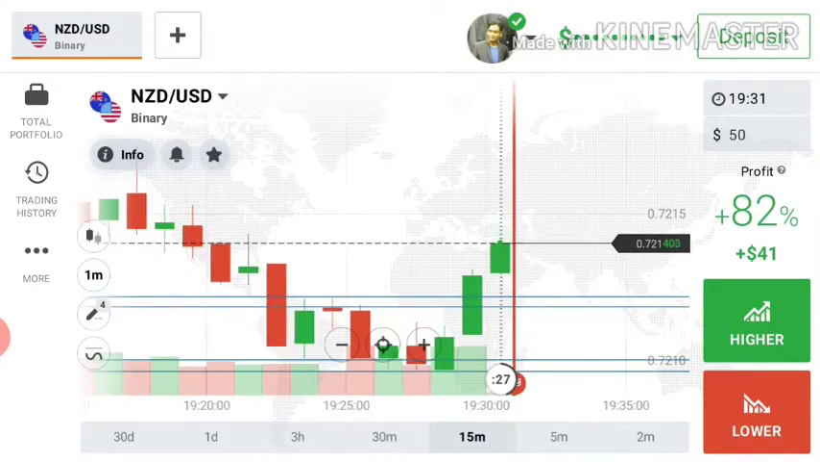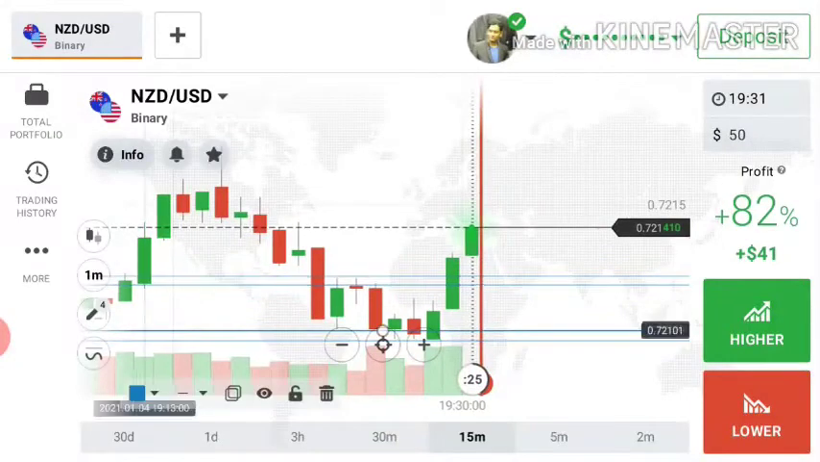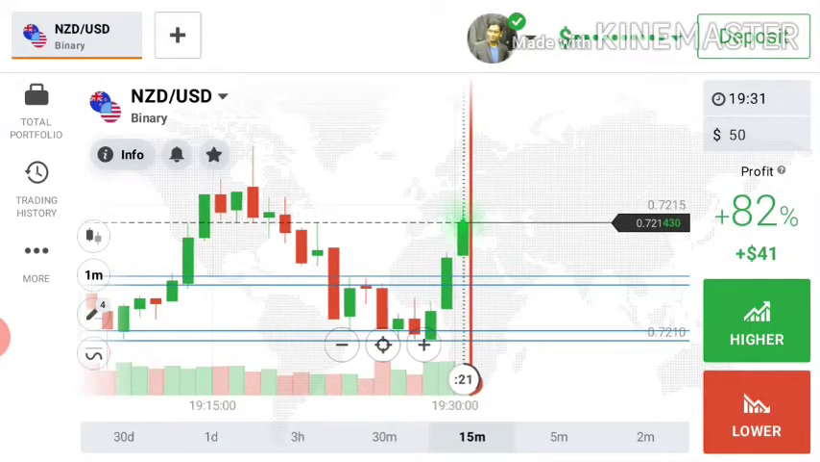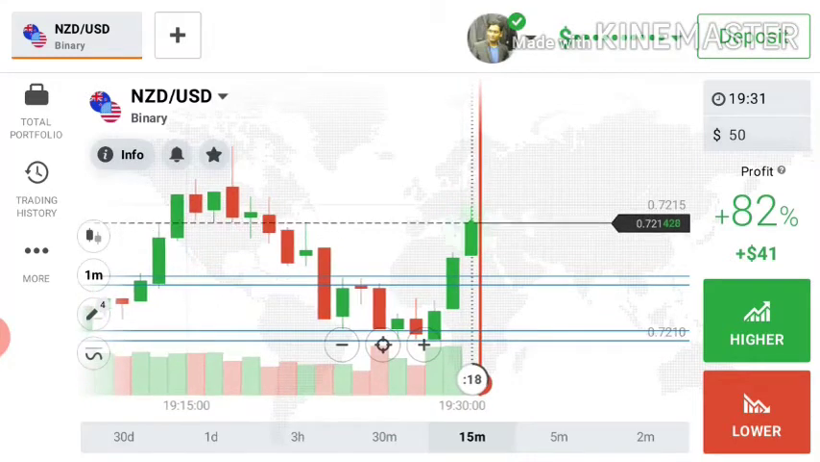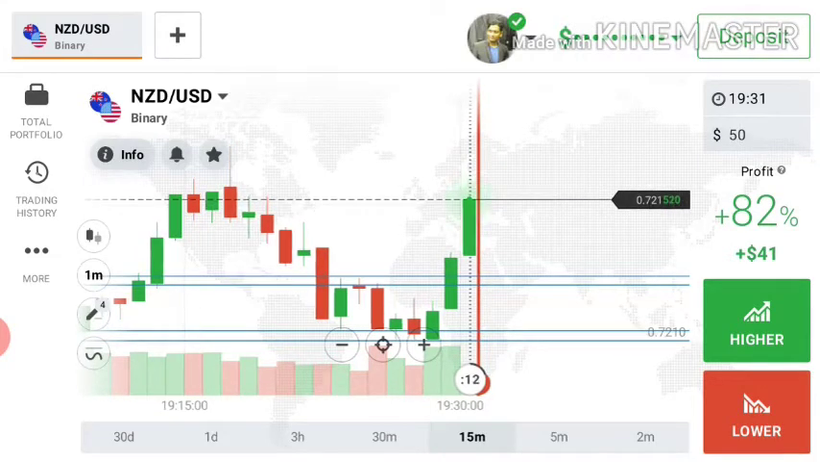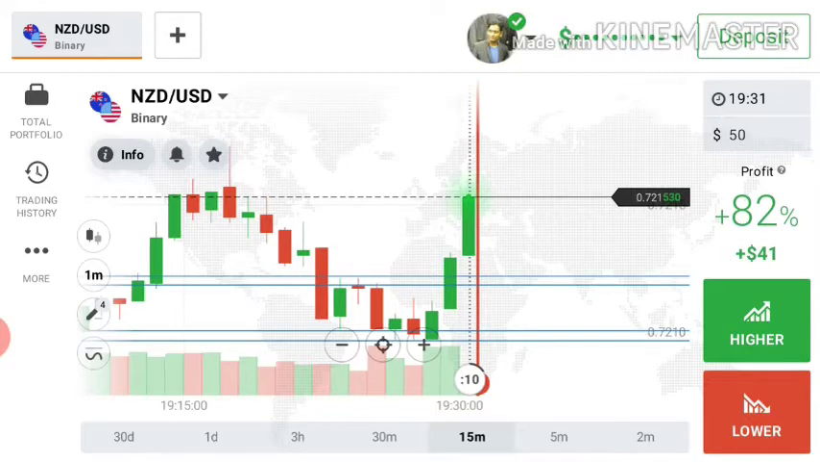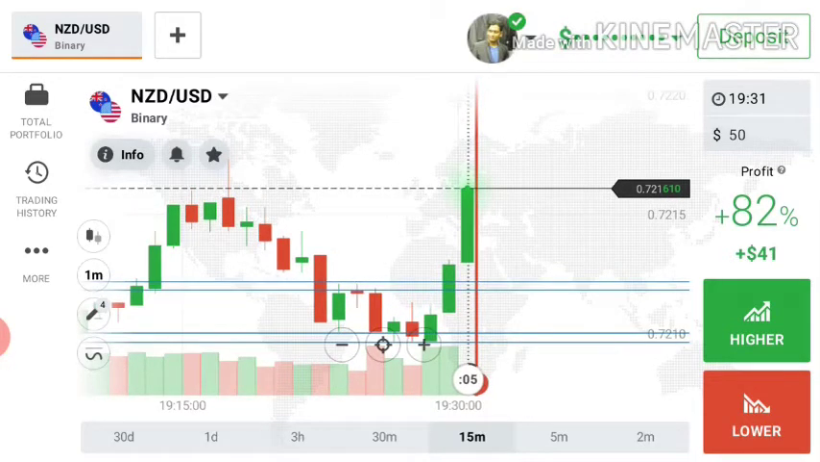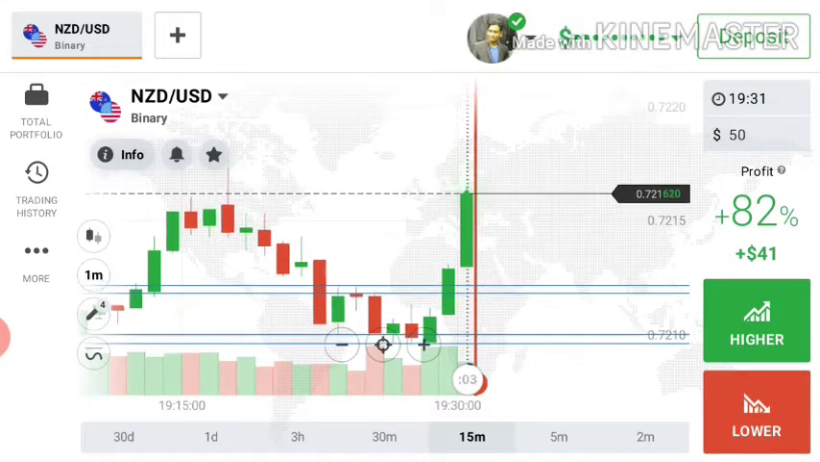So let's see what happened here. You can see the strong buyers enter from here. Okay, the next level is... so I'm waiting for the confirmation because I need to place a 100% sure shot here only. Okay, so let's see what happened after this candle.